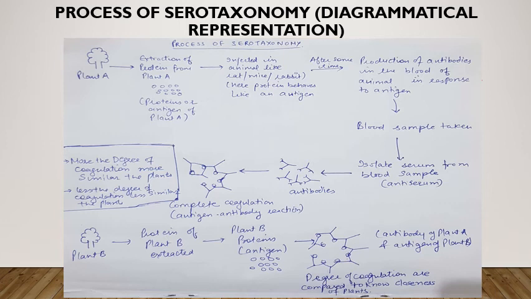By this degree of coagulation, we come to know about the closeness of plant A with plant B. The more the degree of coagulation, the more similar are the plants, and the less the degree of coagulation, the less similar are the plants. So this is the diagrammatical representation of the process of serotaxonomy.